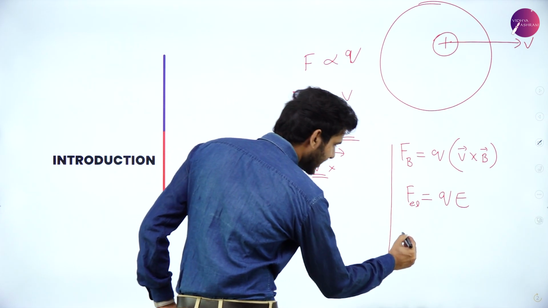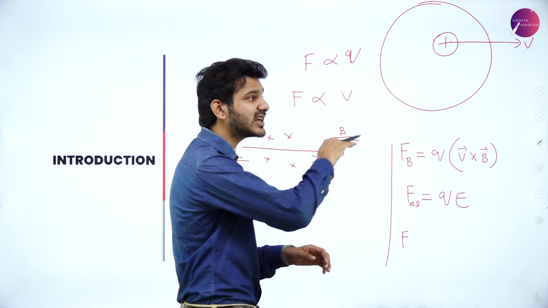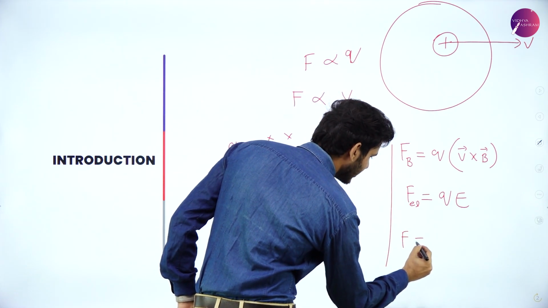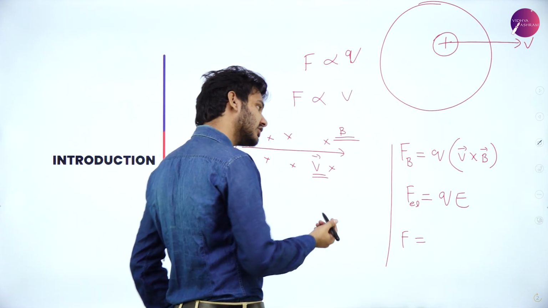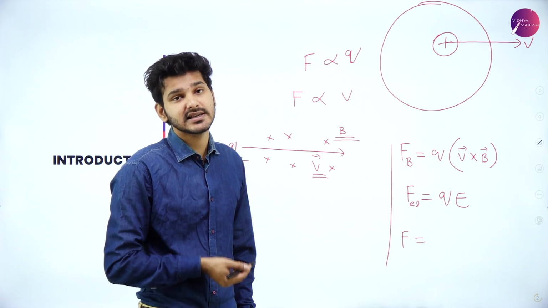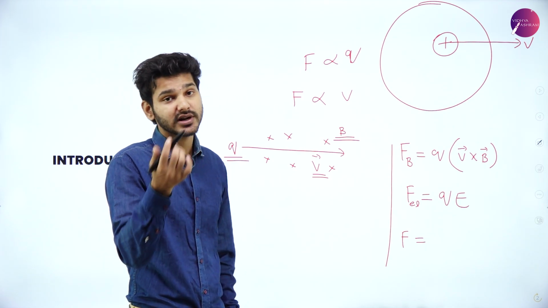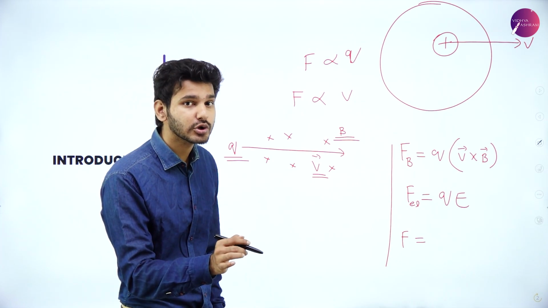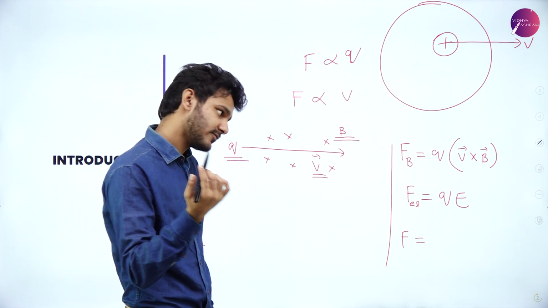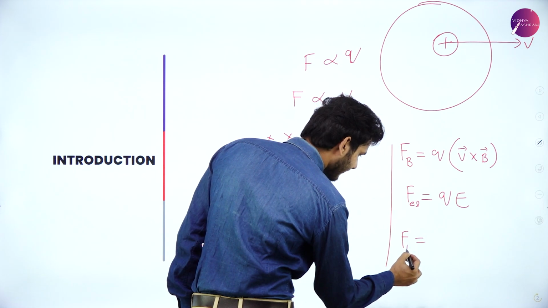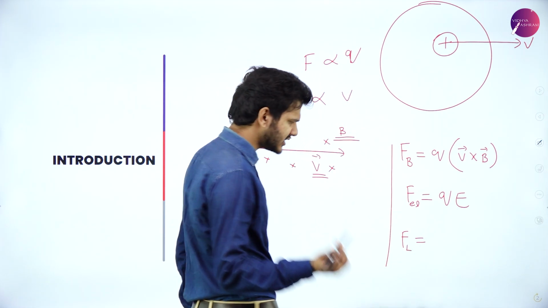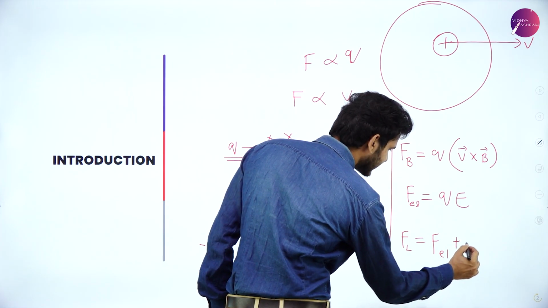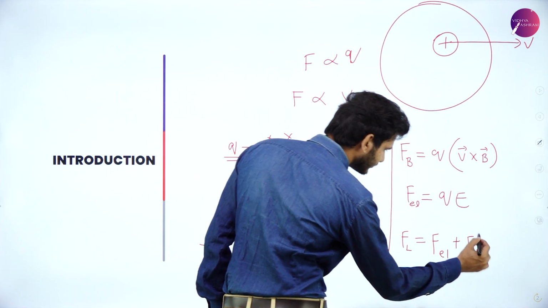That is, the net force on that charged particle moving in vacuum will be F net. We can also call it FL, that is the Lorentz force, because Lorentz was the scientist who studied this phenomenon. So we can say FL or F total or F net is equal to F electric plus F magnetic.